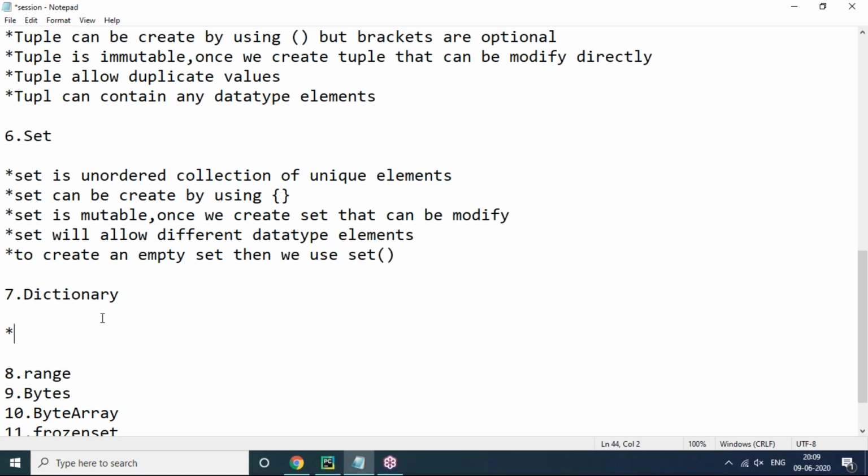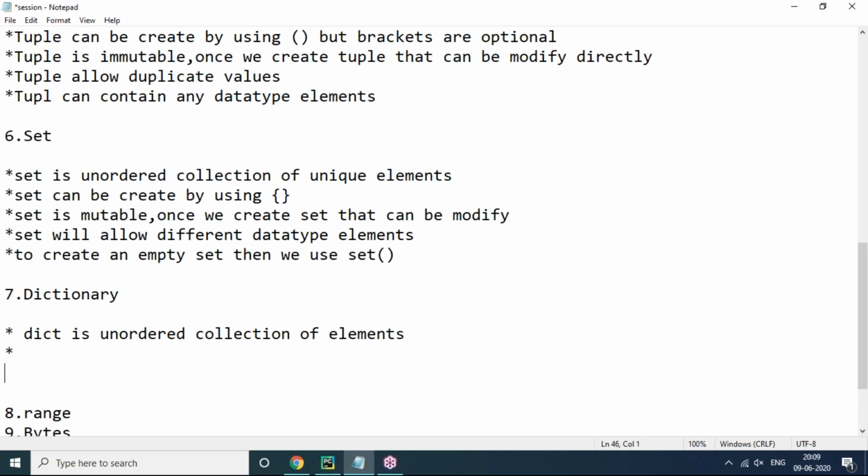Yes, it is completely unordered. Don't expect any order in the context of a dictionary.